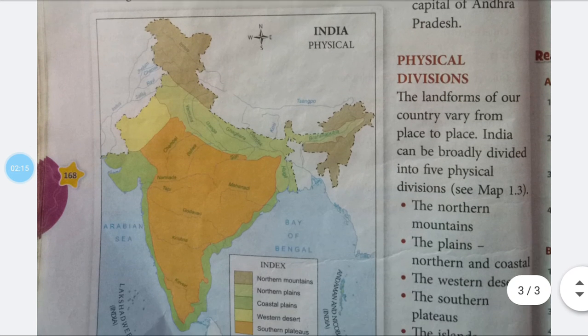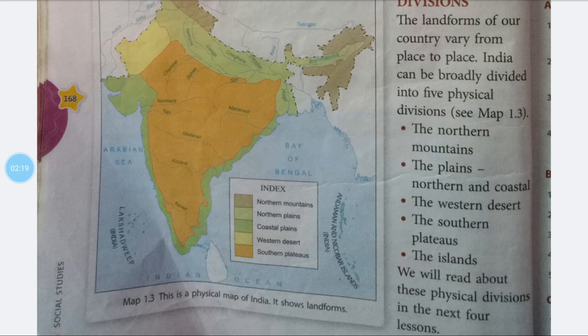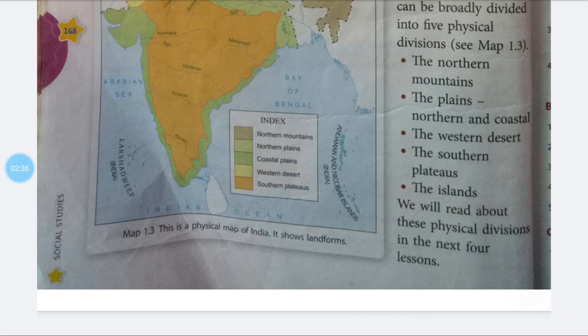Physical divisions. The landforms of our country vary from place to place. India can be broadly divided into 5 physical divisions: the northern mountains, the plains, northern and coastal, the western desert, the southern plateaus, the islands. We will read about these physical divisions in the next 4 lessons.